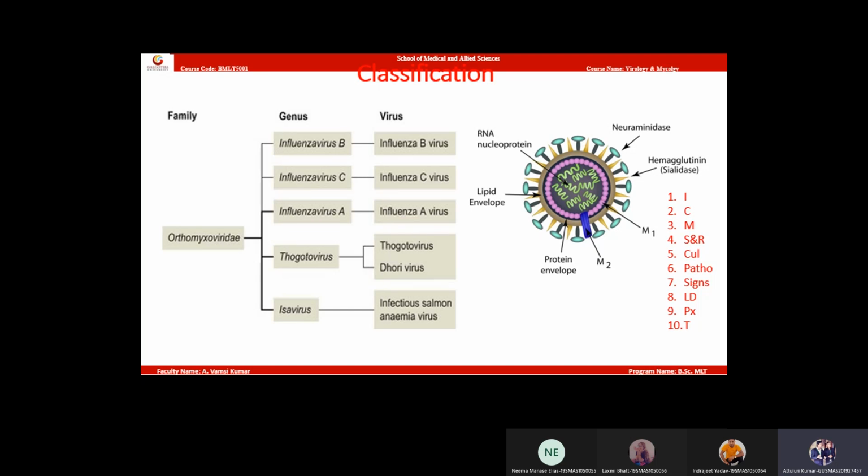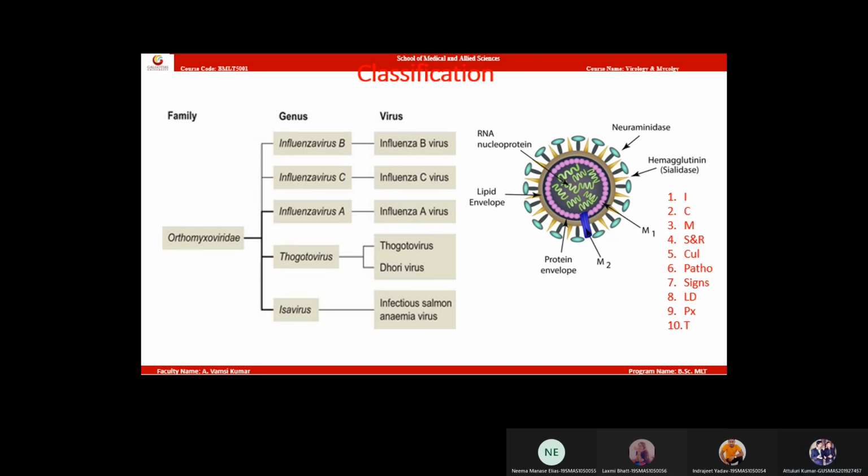In the Togoto virus, within the bracket, write arboviruses. That means insect viruses, okay? Arboviruses, ARBO, arboviruses. Then you have ISA virus. You need not write these things, you just write the classes.